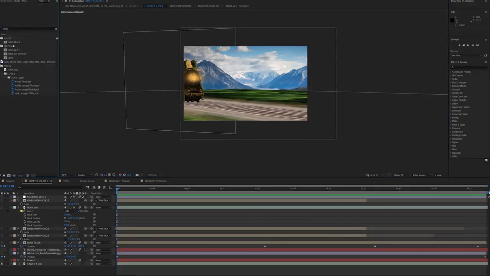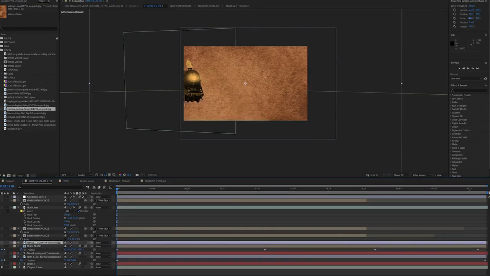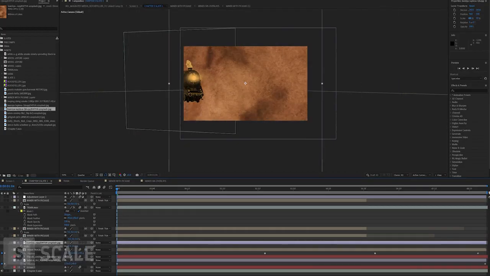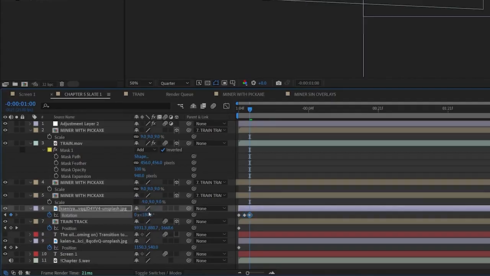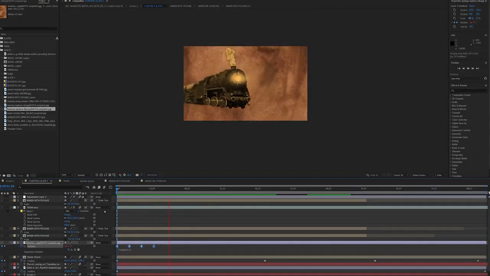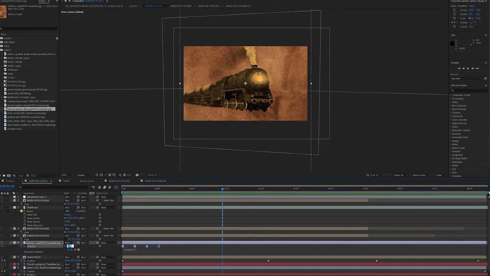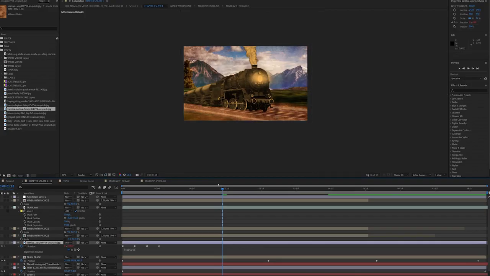So I'm going to take this texture that I've got from Unsplash, and I'm going to put it on top of all the background elements. So the train track, the mountains, all that stuff, to make the background have a little bit more life to it. I've also animated the texture. I've got it to rotate 90 degrees, and that's just making it look like the texture sort of adjusting over time. And I'm just going to add a blend mode essentially. That's sort of tying everything together, which is exactly what I want.